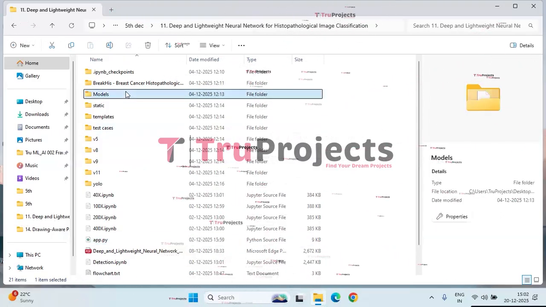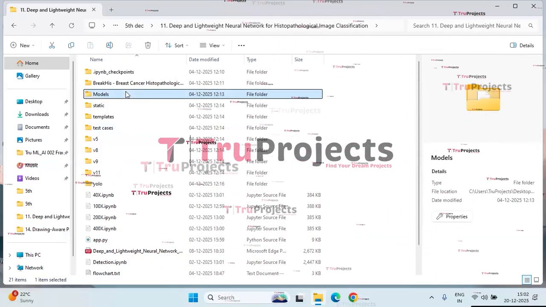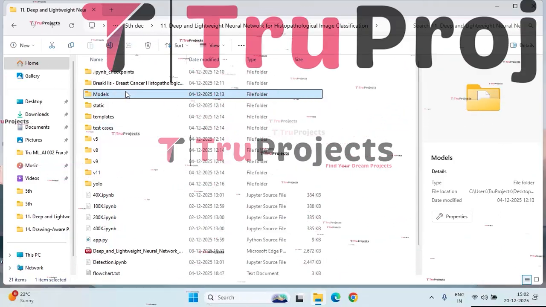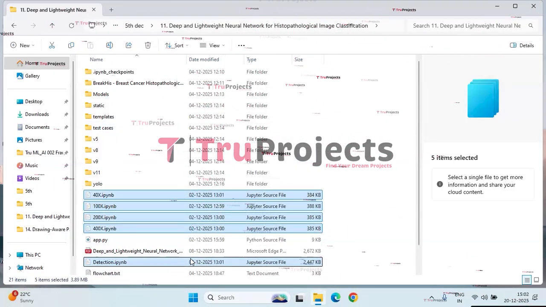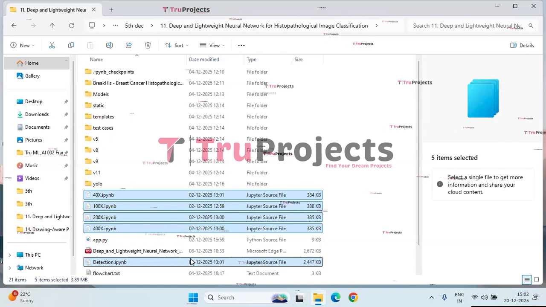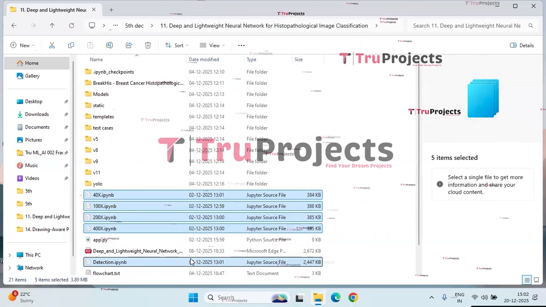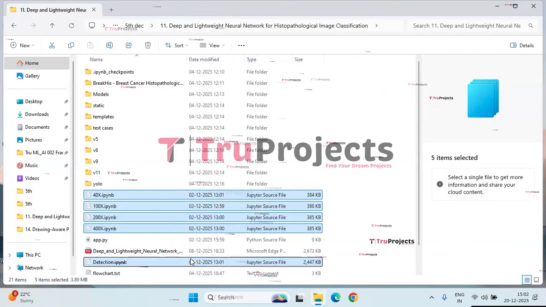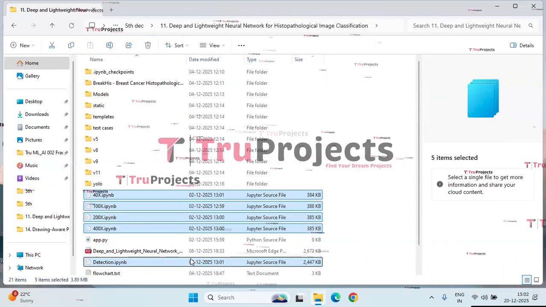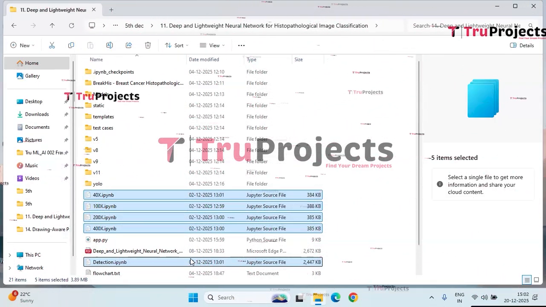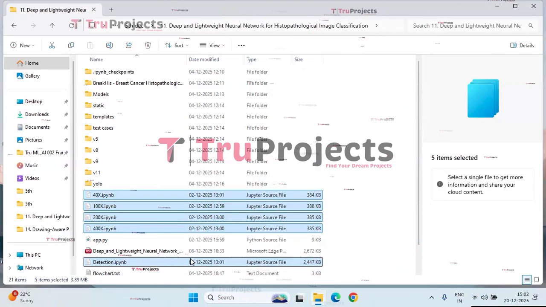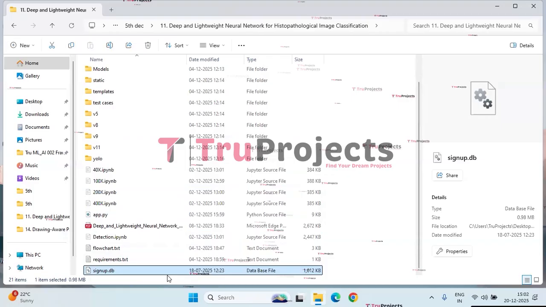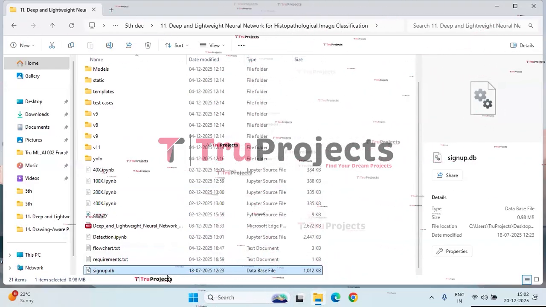And these are the model files which contain algorithm information which will be loaded into the project code during the runtime. All these are IPYNB files. This is a Jupyter Notebook file which contains a combination of code, graphs, and outputs all in one place. It allows users to write and execute the code in individual cells, making it a popular choice for data science. Next, signup.db file. This file is a database file used to store the user information.